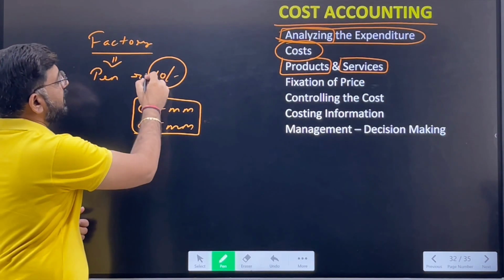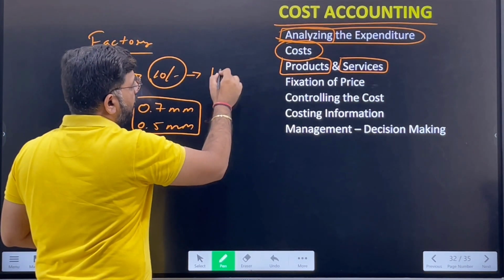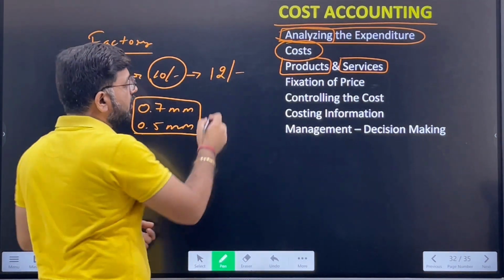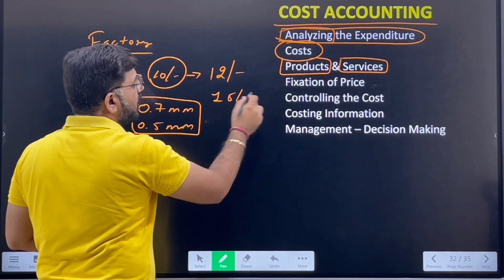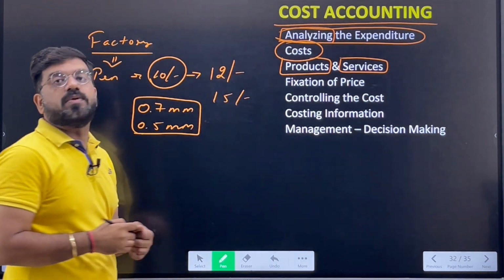And after the cost of the pen has been determined as rupees 10, it has to be figured out at what rate the pen should be sold in the market. Can we sell it for 12 rupees or for rupees 15? Whatever the information, this has to be dealt with in cost accounting.